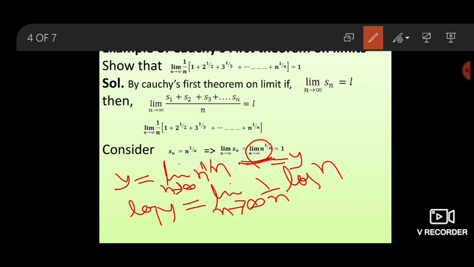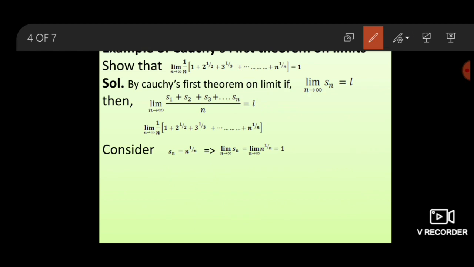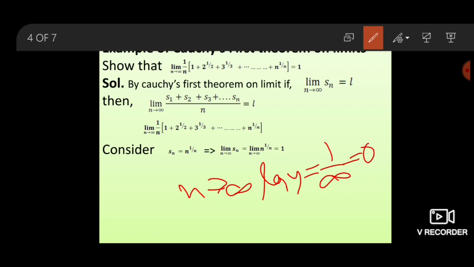Apply L'Hospital's rule, then log y equals the limit as n goes to infinity of (1 upon n) upon 1. Taking the limit, log y equals 1 upon infinity, which equals 0. So log y equals 0. Now take exponential on both sides: y equals e to the power 0, and e to the power 0 is 1. So y equals 1.